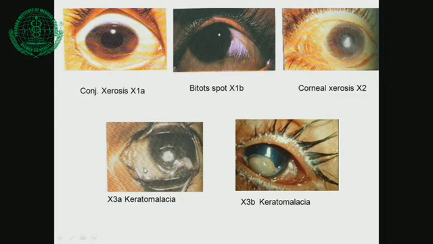Afterwards, when the deficiency is still there, the child will go into a third stage, that is X3A, where there is keratomalacia, the liquefaction of the cornea, and there is central perforation of the cornea, but it is less than 1/3. If the perforation is less than 1/3 of the cornea, then it is called X3A. But if the perforation is more than 1/3, then you see this eye where almost the lens has come out through the corneal perforation. So this is X3B. These are two very bad situations. At least X3A is treatable.